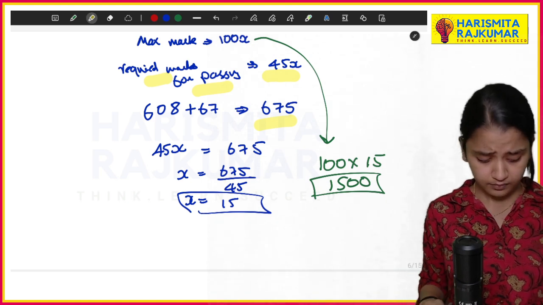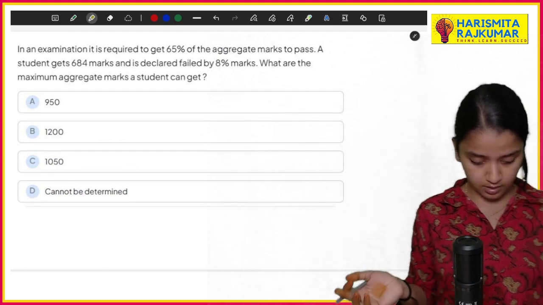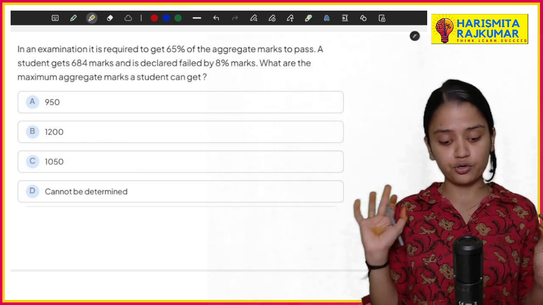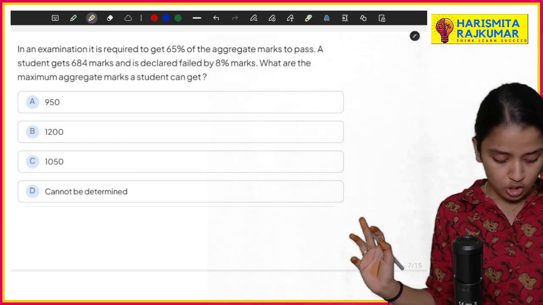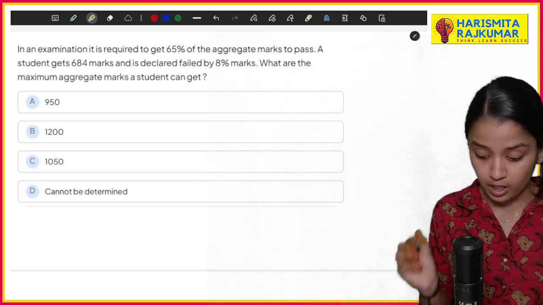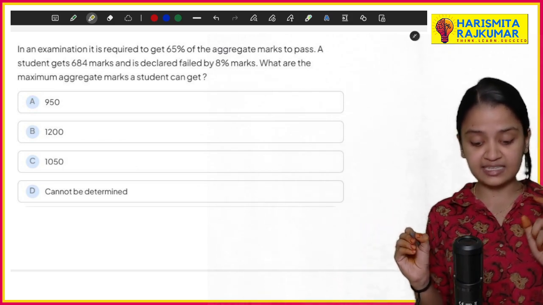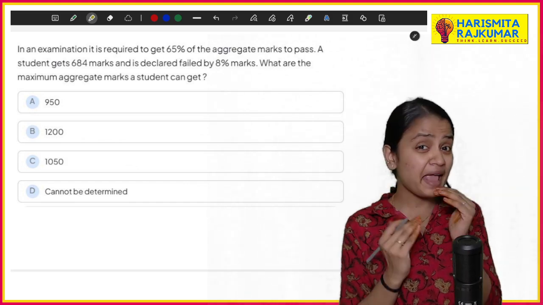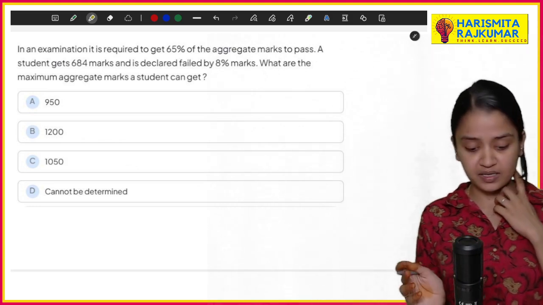Okay, now let's do another sum. It is a simple, easy sum. In an examination, it is required to get 65 percentage of aggregate marks to pass. So he has to get 65 percentage. Now a student gets 684 marks and is declared failed by 8 percentage. So he just failed by 8 percentage. There they gave marks, here they gave percentage.